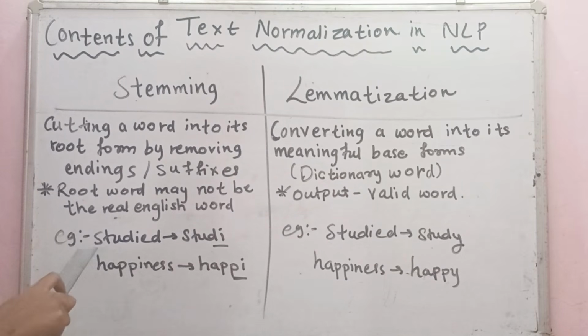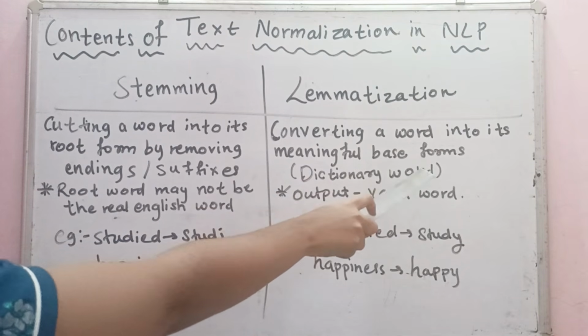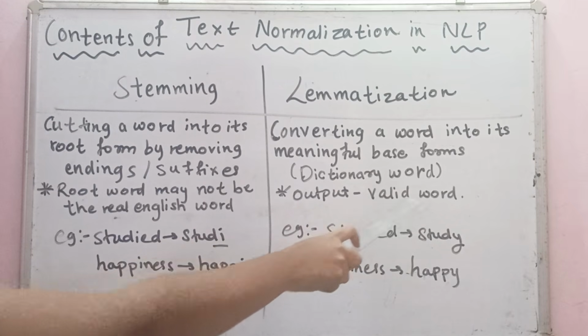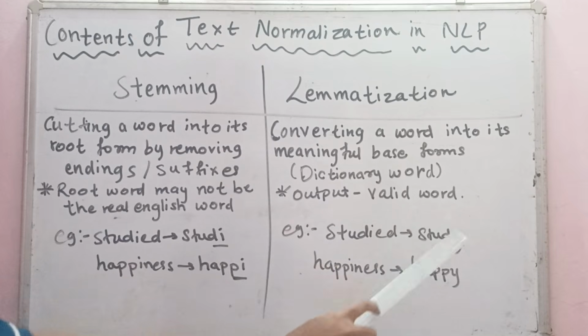For example, the word studied: if we remove the endings, we get STUDI, which is not a real English word. And happiness becomes happi, which is grammatically wrong in English. But lemmatization converts a word into its meaningful base form or dictionary word, which means the outputs are valid words. For example, studied becomes study, which is the correct grammatical word in English, and happiness becomes happy. This is the common difference between stemming and lemmatization.